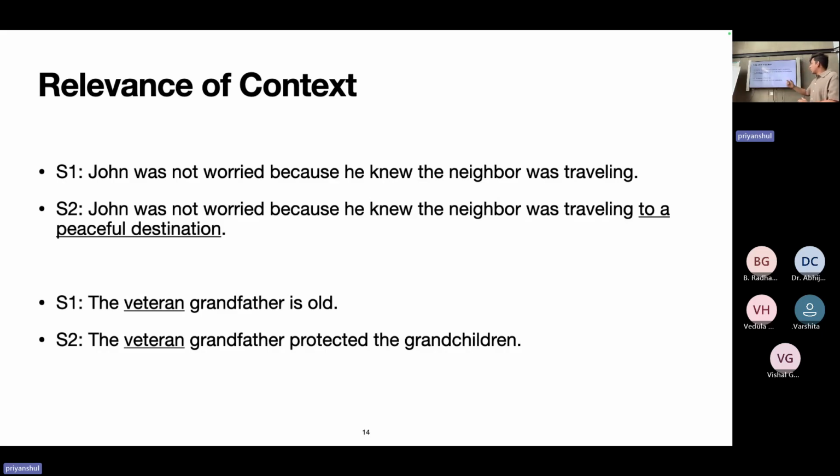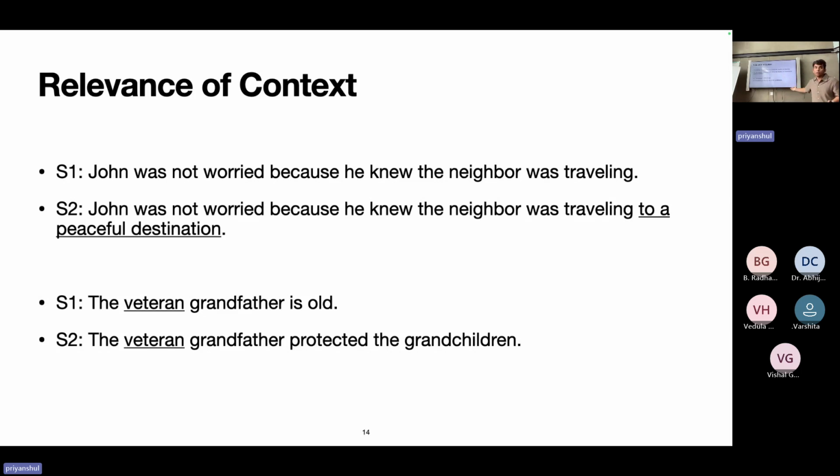Another way to look at this is example two, where statement one is the veteran grandfather is old, and statement two is the veteran grandfather protected the grandchildren. Veteran is the context here, which is similar, but adds very different meaning to the statement. In S1, it is just an adjective, whereas in S2, veteran is a reason for the grandfather's protective nature.